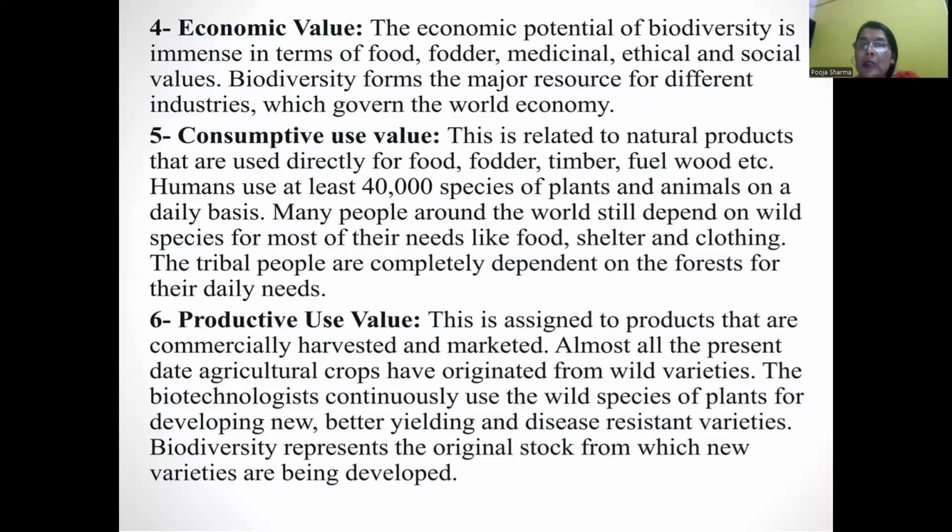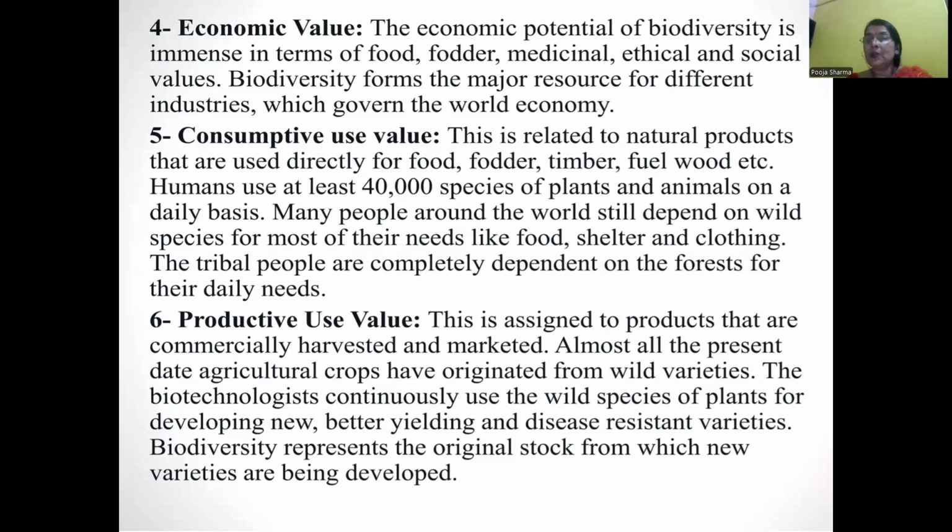Productive use value. This is assigned to products that are commercially harvested and marketed. Almost all present-day agricultural fruits originated from wild varieties of plants. Biotechnologists and scientists continuously use wild plant species to develop new and better disease-resistant varieties.